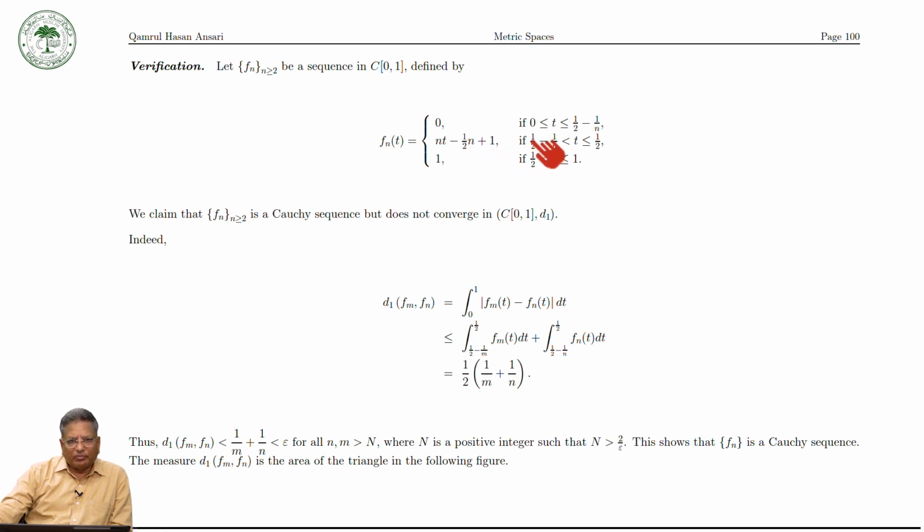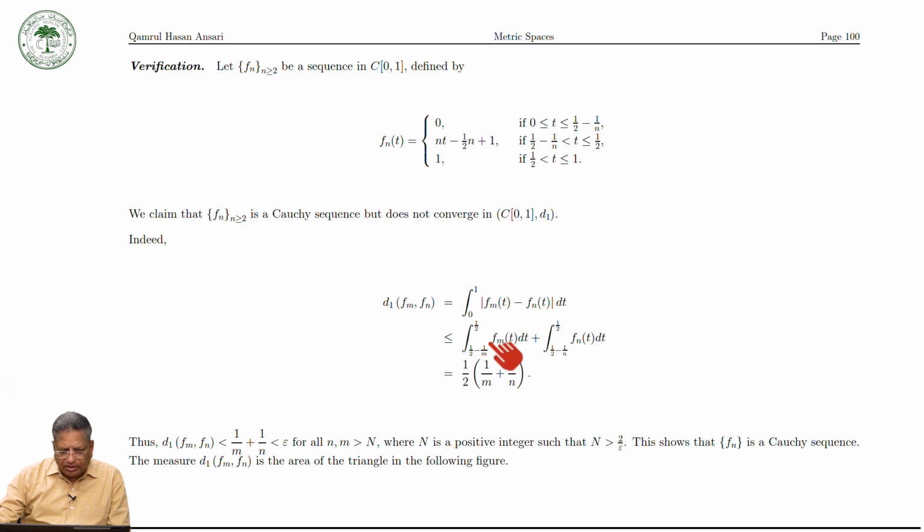In the first one, from 1 over 2 minus 1 over n to 1 over 2, the value of the function is this one, fm(t) minus fn(t). And then here is from 1 over 2 to 1, so this is less than or equal to the integral of |fm(t) − fn(t)| plus this one. Okay, if it is in this interval, it is 1 and 1, so the difference is equal to 0. In this interval, it is 0. So we have taken only this interval.